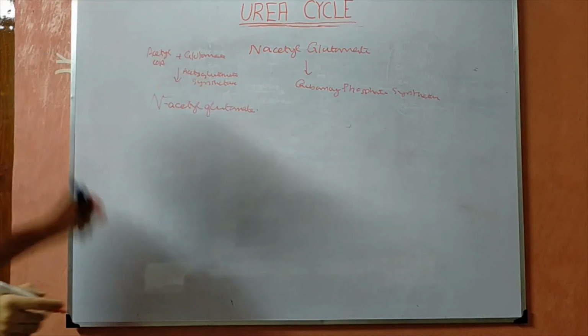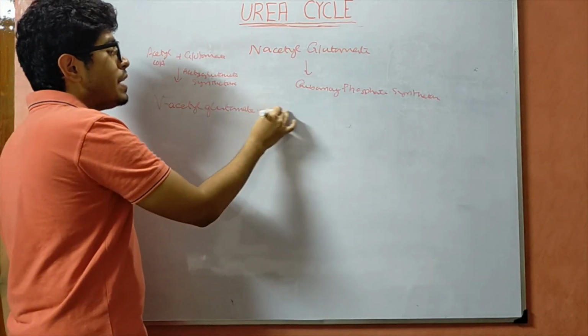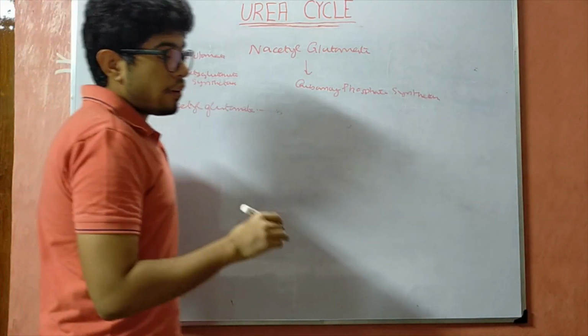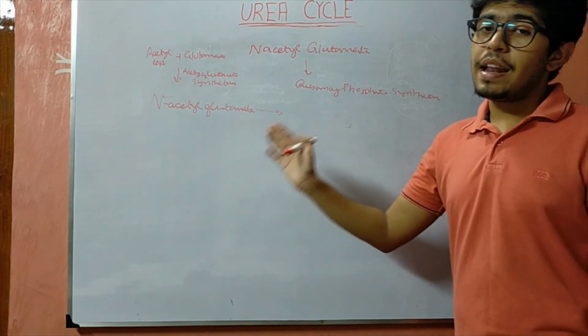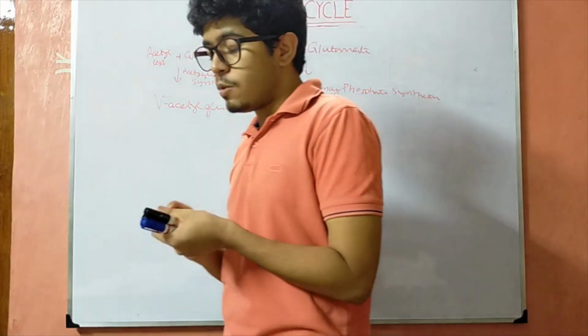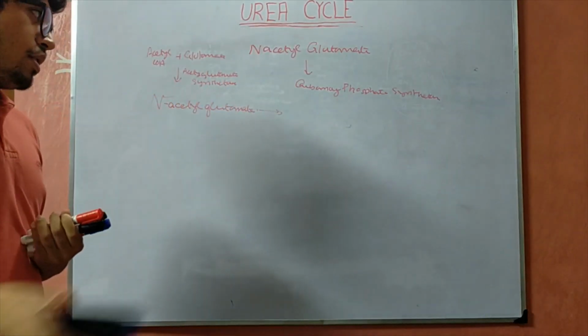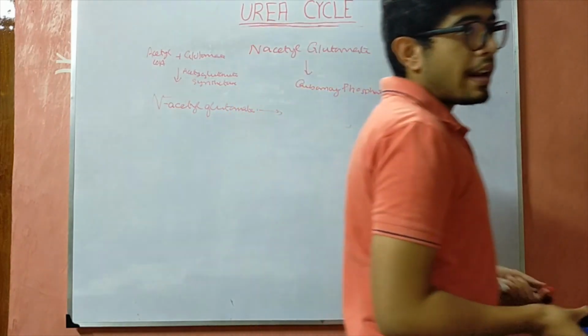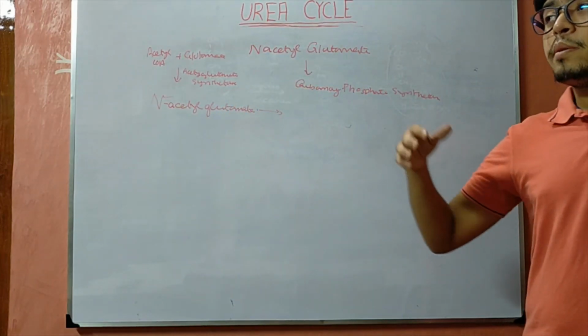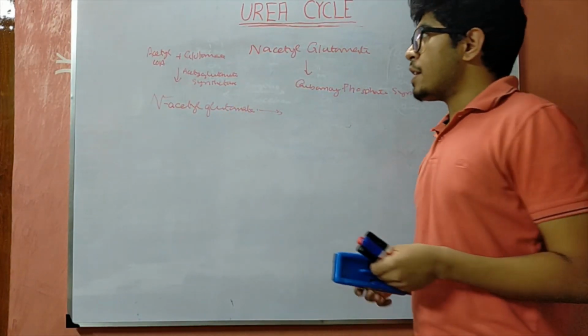So this reaction is required, and this N-acetyl glutamate is an allosteric activator of the enzyme carbamyl phosphate synthetase 1. So N-acetyl glutamate is very much required for the urea cycle to take place. Without the presence of N-acetyl glutamate, we cannot proceed further with the reactions.